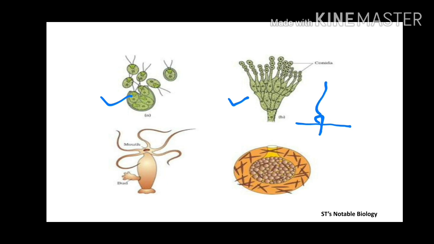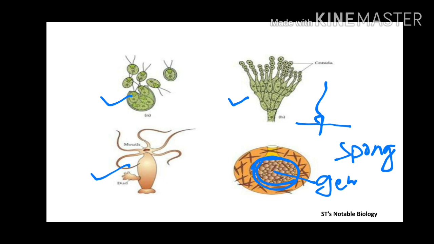We have seen this hydra. Let's talk about this sponge. In sponge, asexual reproduction occurs through the gemmules. These small round pebble-like structures which are appearing in this diagram, you can say these are gemmules. Through gemmules, asexual reproduction occurs in a sponge.